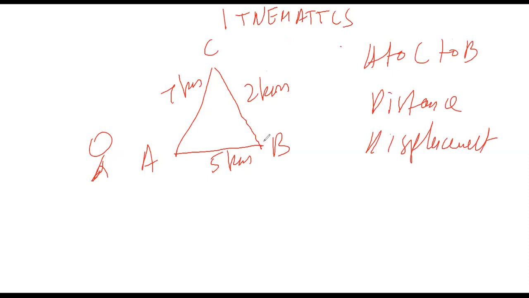He goes from A to C and C to B and then B to A. So he goes from A to C, C to B and B to A. Tell me the total distance and total displacement.